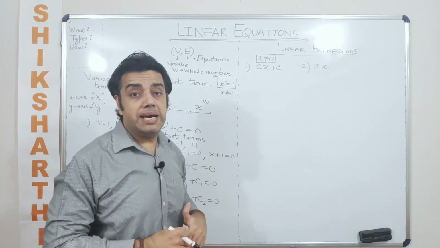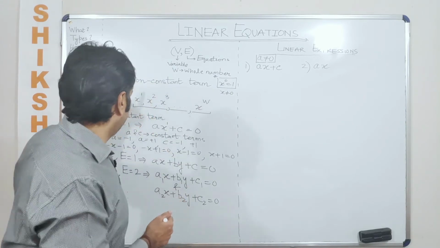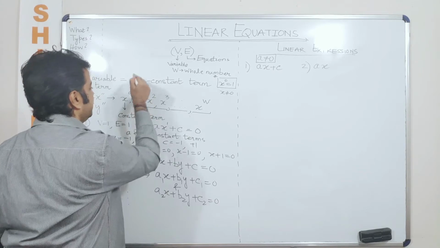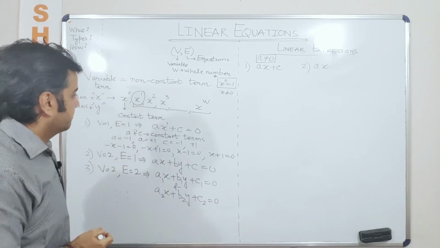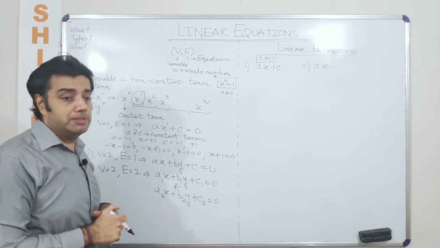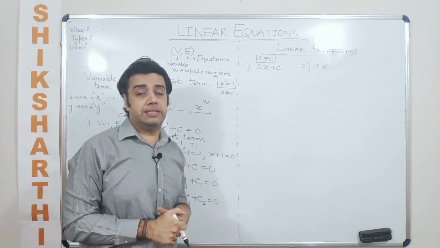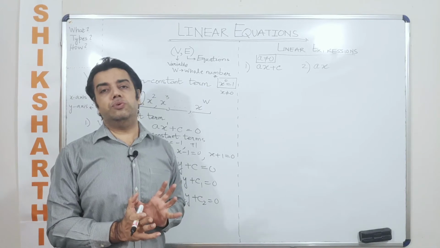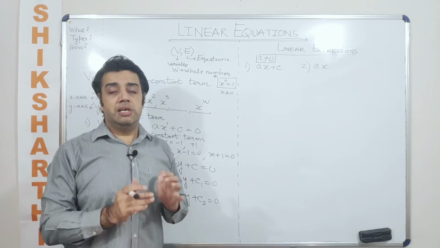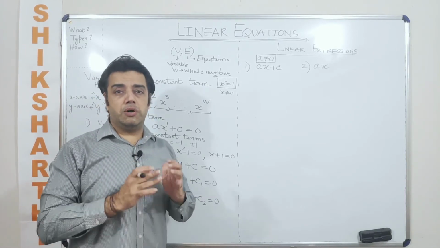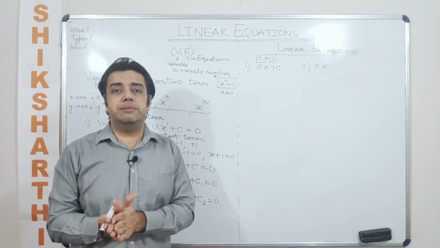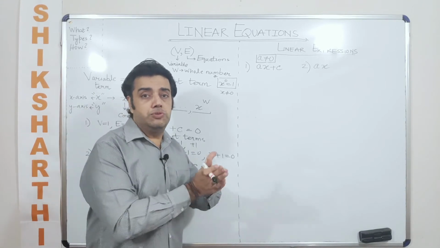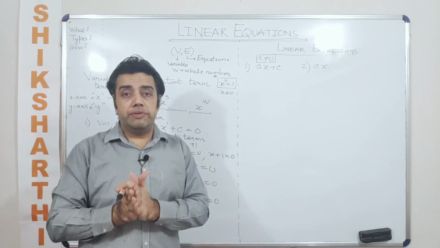In which the maximum power of the variables being used will be equal to 1. Not only the maximum power, even the minimum power will be equal to 1 only. So what is a linear expression? A linear expression is formed out of variables and constant terms in which the exponent value of the variables used will be equal to 1.